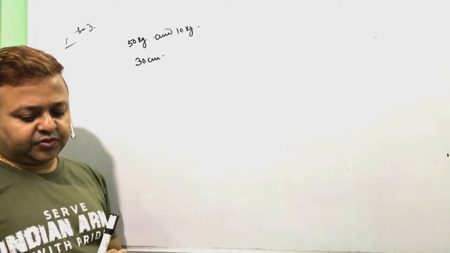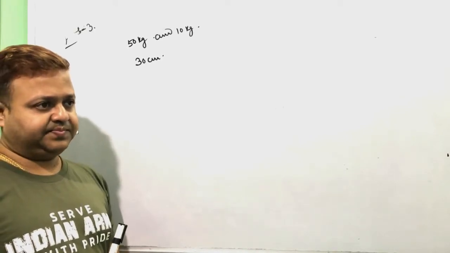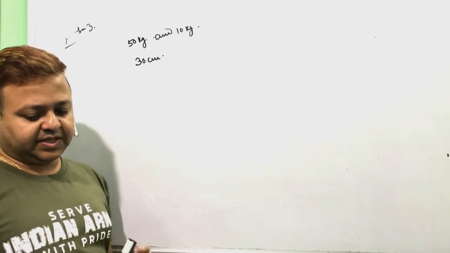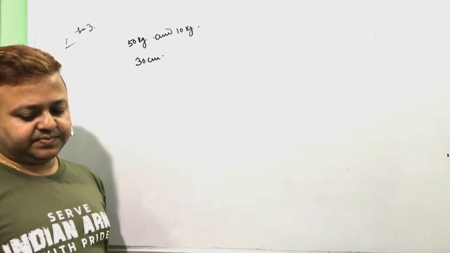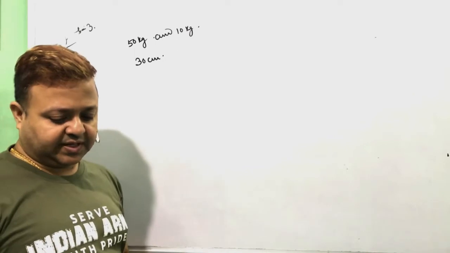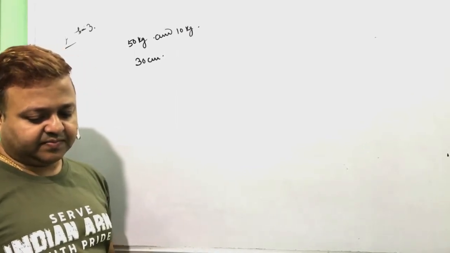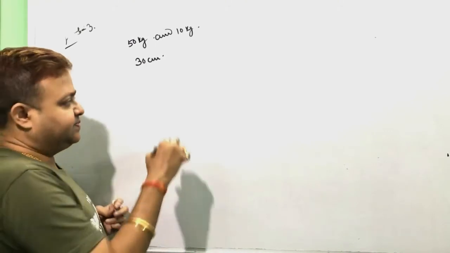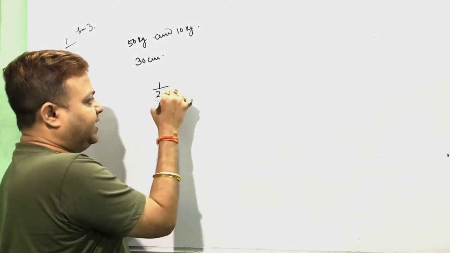The mutual force of attraction between them is equal to the weight of the body of mass 1/28 milligram.